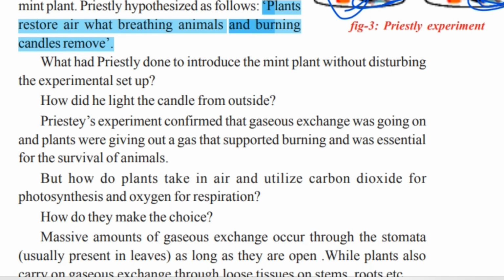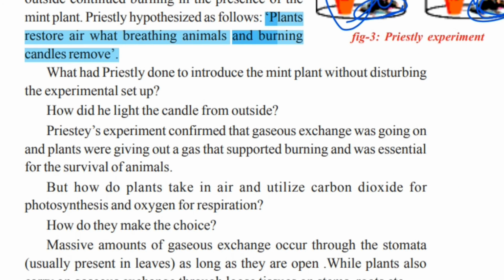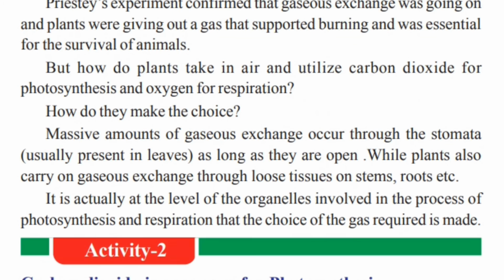How did Priestley introduce the mint plant without disturbing the experimental setup? Priestley's experiment confirmed that gas exchange was going on and plants were giving out a gas that supported burning and was essential for the survival of animals. But how do plants take in air and utilize carbon dioxide for photosynthesis and oxygen for respiration? Comment down below if you know the answer to these questions.